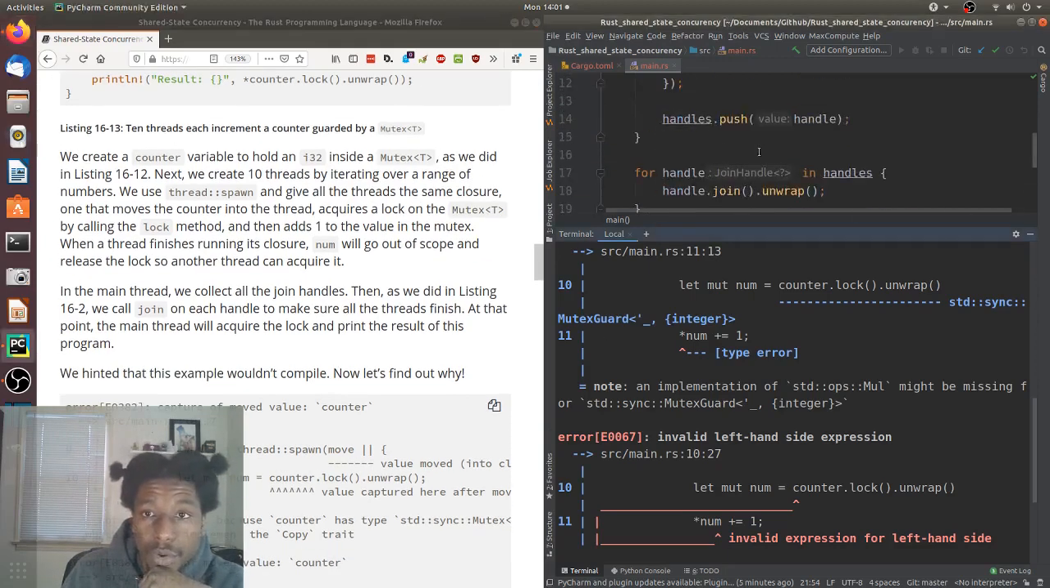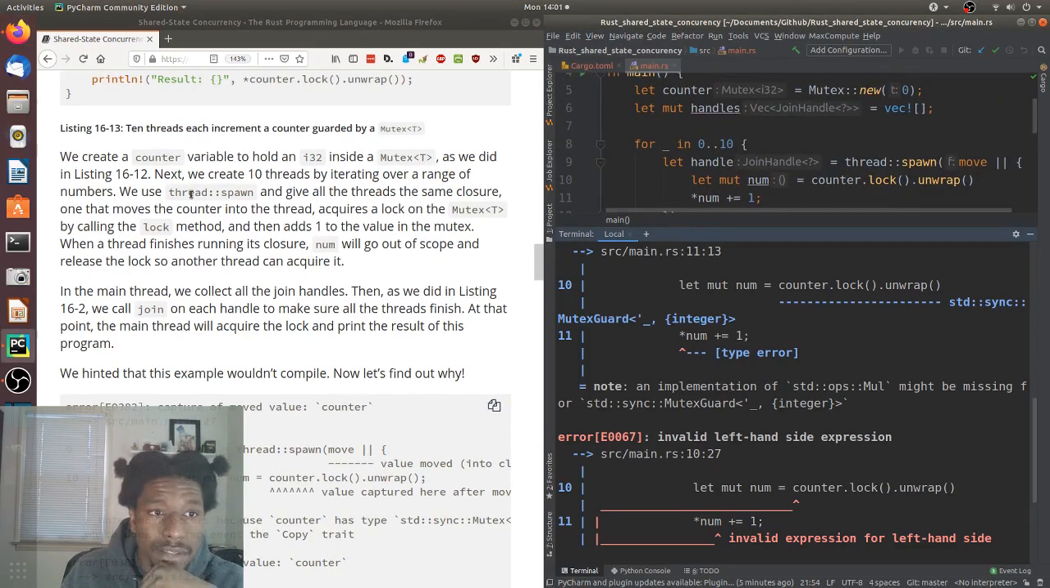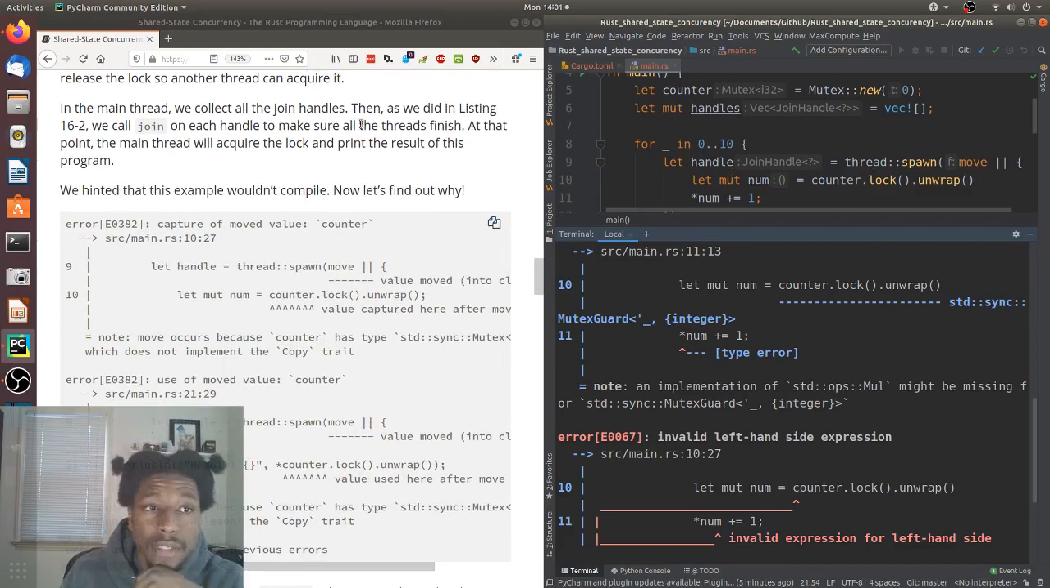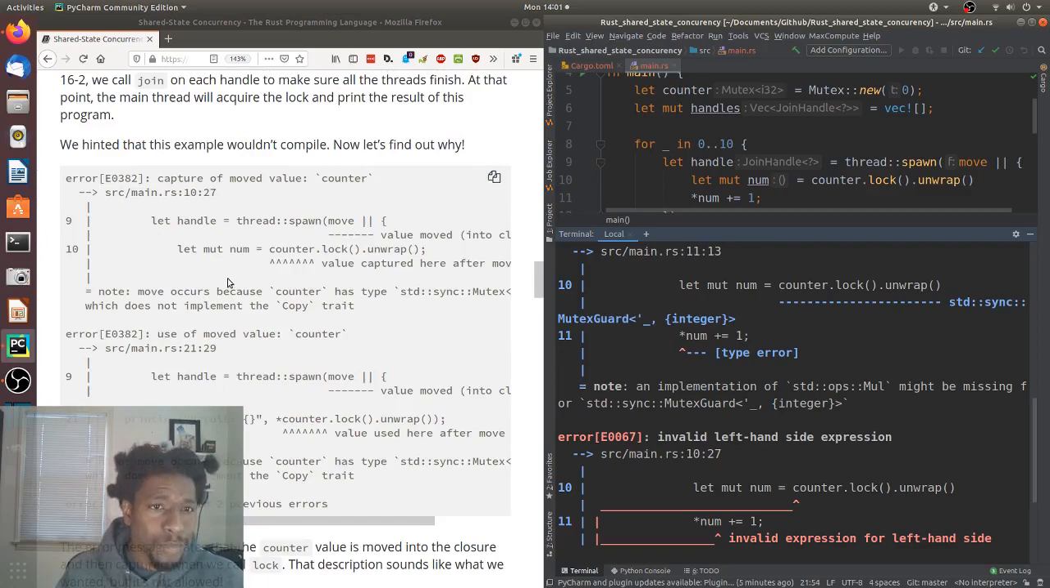So yeah, they're going over the code, and they said counter got moved into the thread. That sounds kind of awkward, but okay. In the main thread, we collect all the join handles. Then, as we did in listing 16-2, we call join on each handle to make sure all the threads finished. At that point, the main thread will acquire the lock and print the result of the program. We hinted this example wouldn't compile. Now let's find out why.